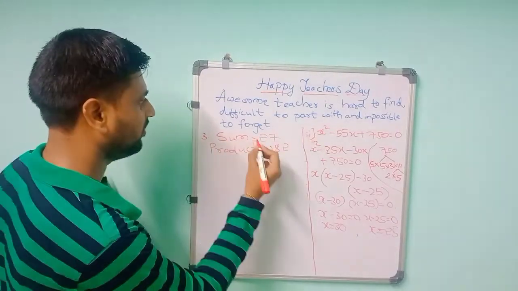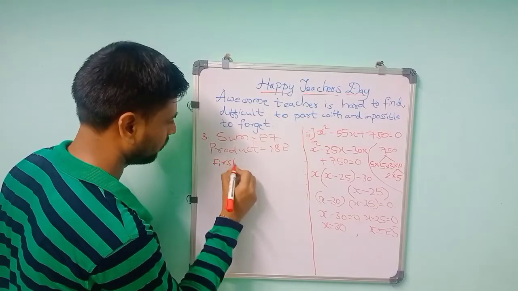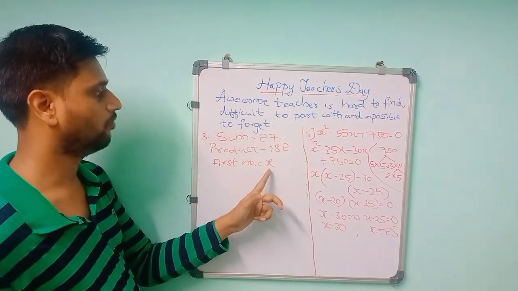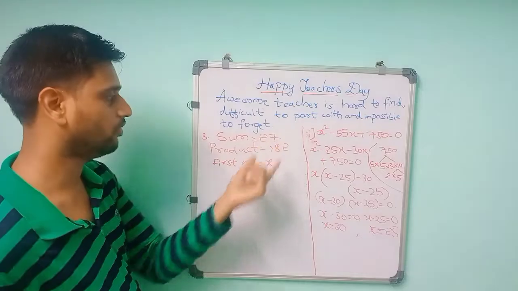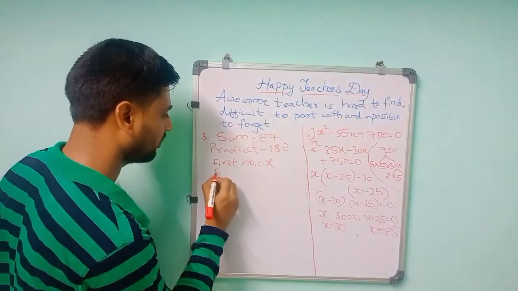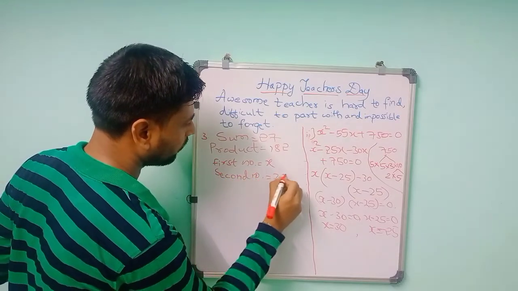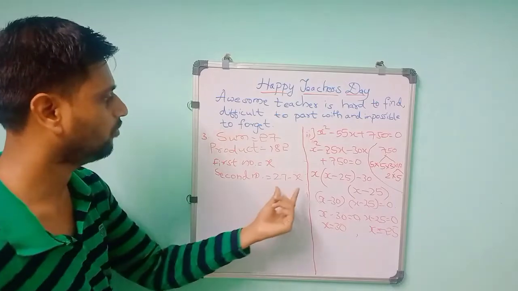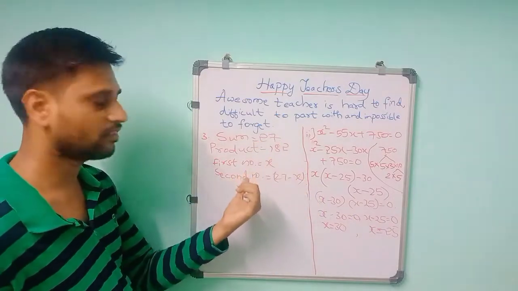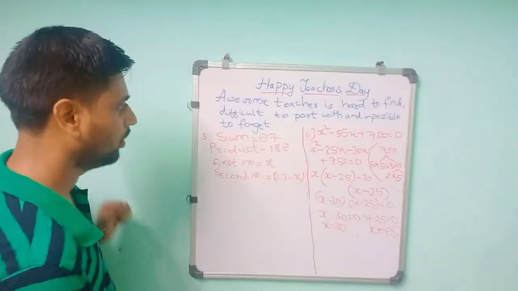So the sum is 27. I will take the first number as x. If I take the first number as x, the total should become 27. So if you subtract, 27 minus x will be the second number. Why I have taken 27 minus x: here the total is 27, already I have taken one number as x, so the remaining will be 27 minus that number. So 27 minus x. Now what they told is the product.